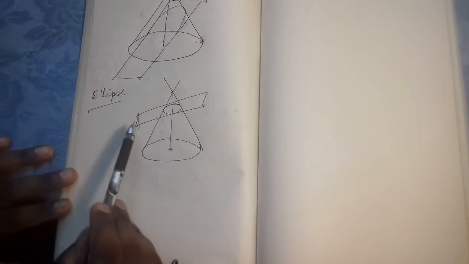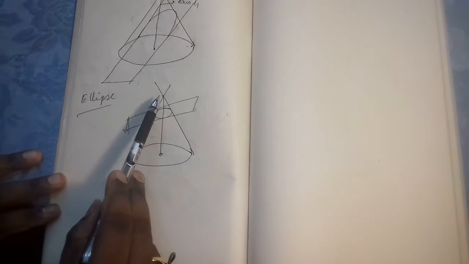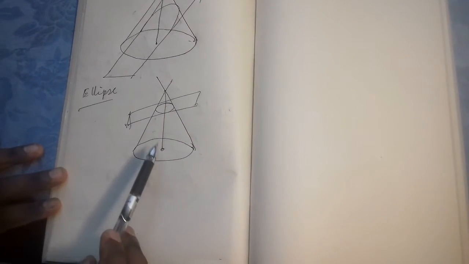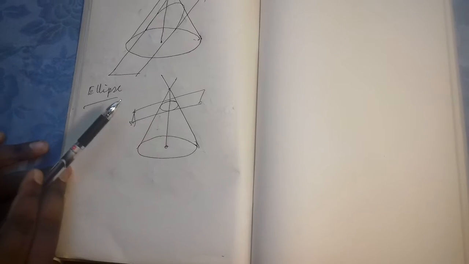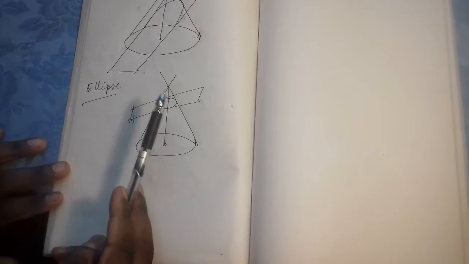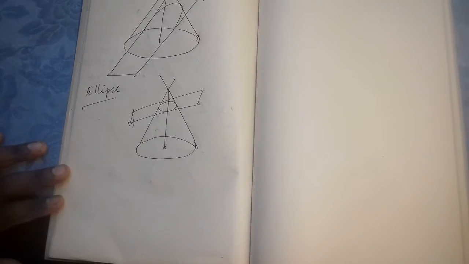I repeat, if the plane section cuts the right circular cone in such a way that it is neither parallel to the axis nor parallel to the generator nor parallel to the base, then the curve which you get is an ellipse.